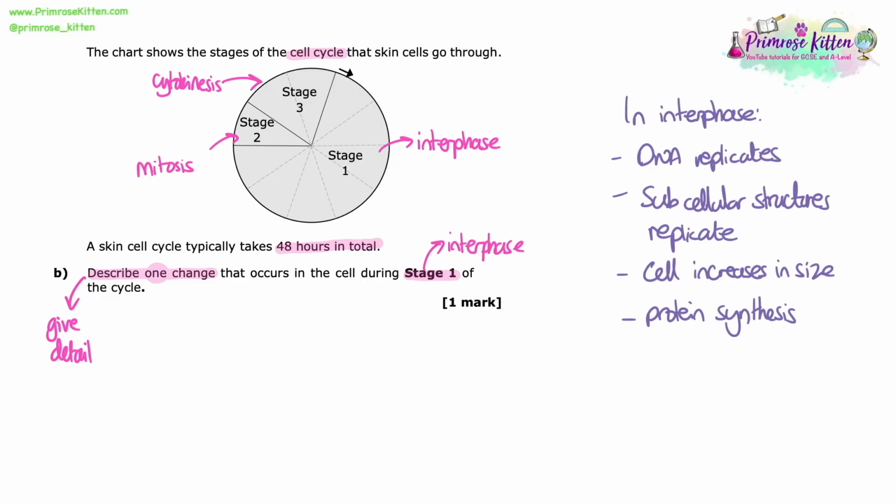And protein synthesis is going to happen because we're going to need to make a lot of different proteins in order for us to carry out various processes like DNA replication and mitosis. We need to make sure that we've got enough DNA, 2 exact copies of the DNA, and enough organelles, so structures inside the cell, so that when the cell splits, both cells get enough of all of the subcellular structures and also get a copy of the DNA each. So I'm going to pick DNA replicates as my answer, but you can have any of these options.